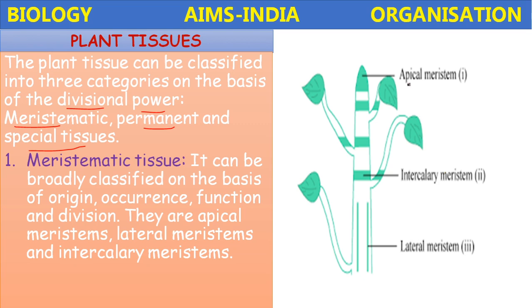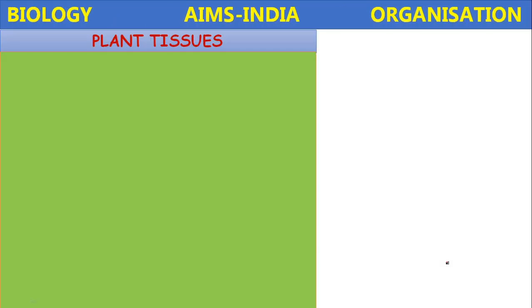So apical meristem is the growing tip of the stem and growing tip of the root also. Intercalary meristem is present between the nodes and the internodes. The lateral meristem is in the mature parts, the cell elongation region. Lateral meristems are present in the maturation region of the stem and root. Okay, let us see further the permanent tissues.